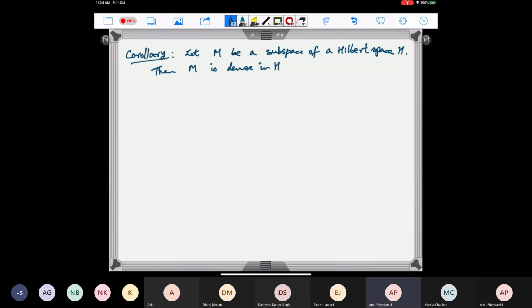So this is saying when a subspace is dense in a Hilbert space: a subspace is dense if and only if its orthogonal complement contains only the 0 vector.